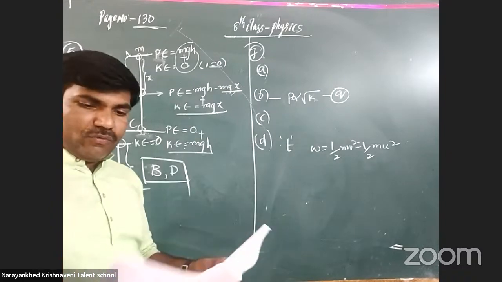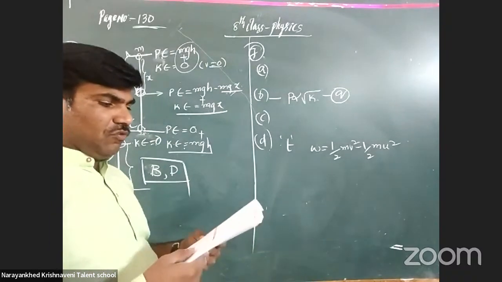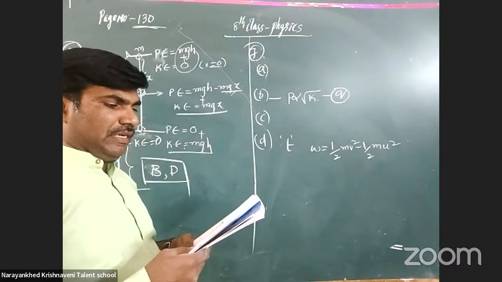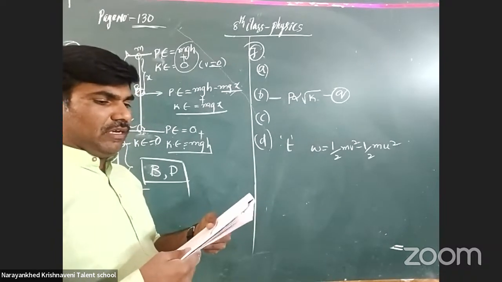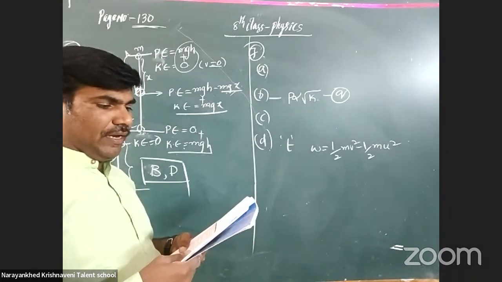Next, one more is given here. If the momentum of the body increases by x times, the kinetic energy of the body increases to x square times.